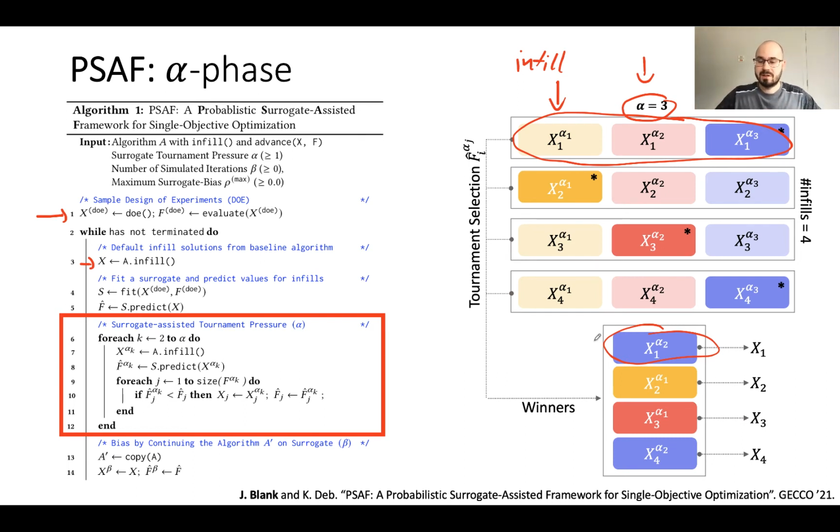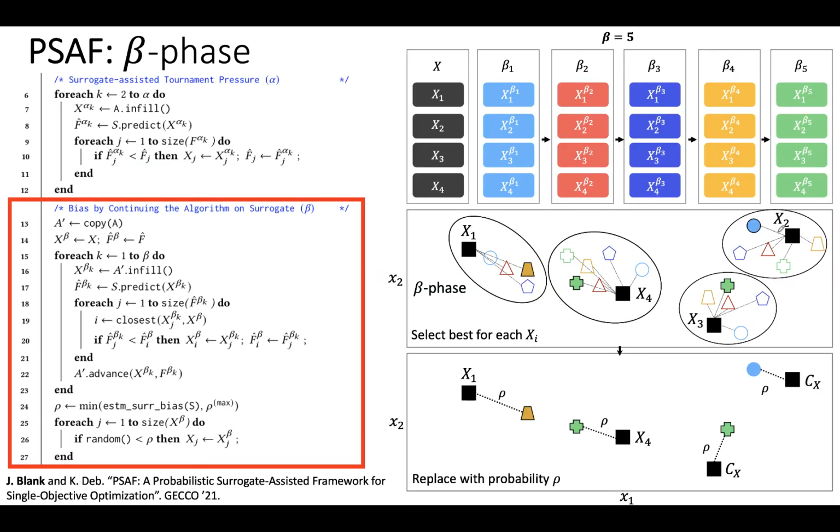What is important here is that we are just looking at the current state of the algorithm, which means just calling infill will not call the advance. For example, for CMA-ES, we will always sample from the same normal distribution but not update it, which means it only uses the current state and does not look multiple generations into the future. This is what we address in the beta phase.